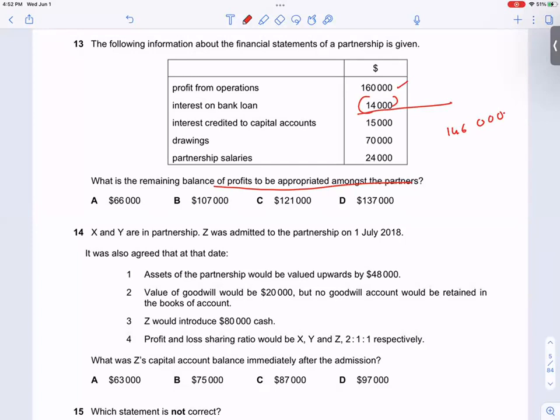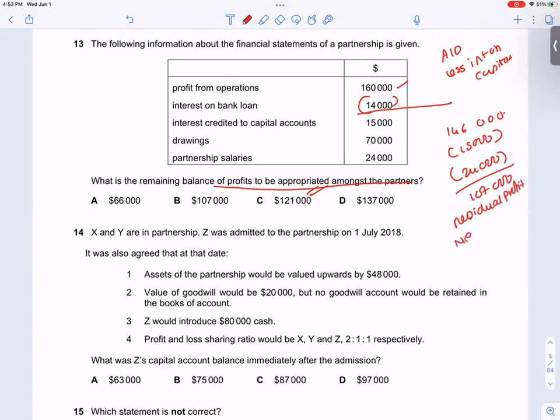We don't add interest on drawings, minus interest on capital, and minus salaries. So the amount to apportion is 146,000 minus 15,000 minus 24,000, which is 107,000, your residual profit, or net divisible profit. So 13 is B.